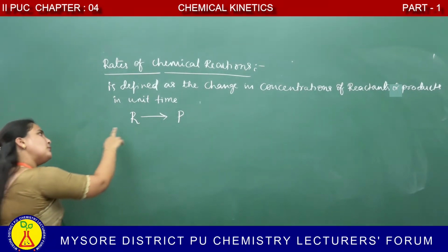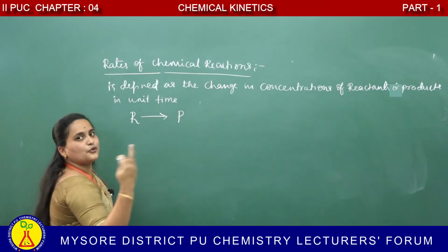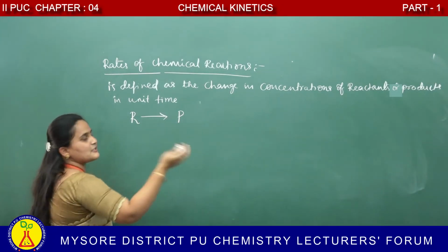1 mole of reactant giving rise to 1 mole of product. R is reactant, P is the product.